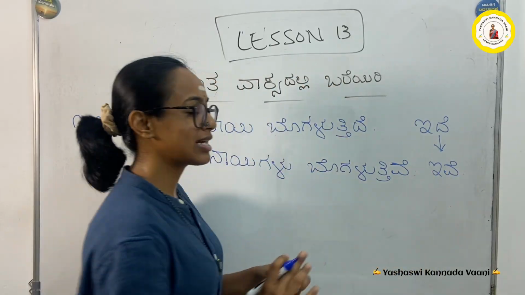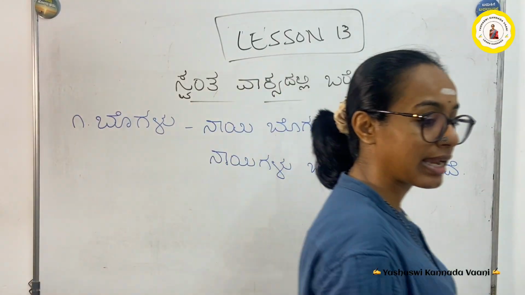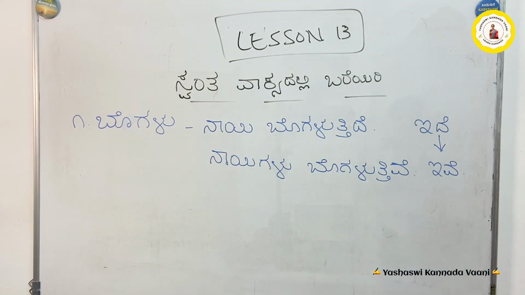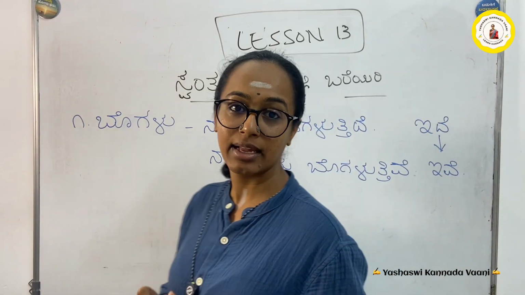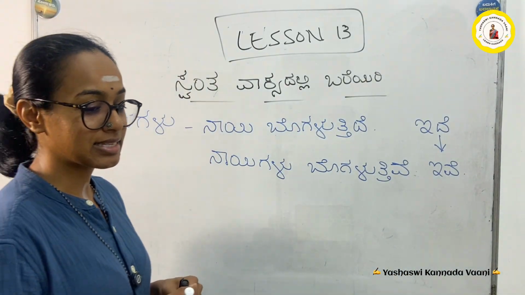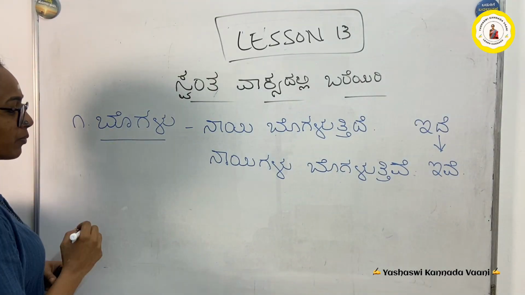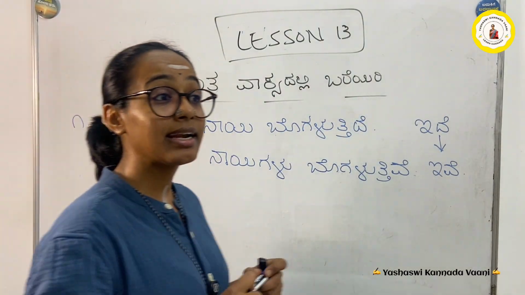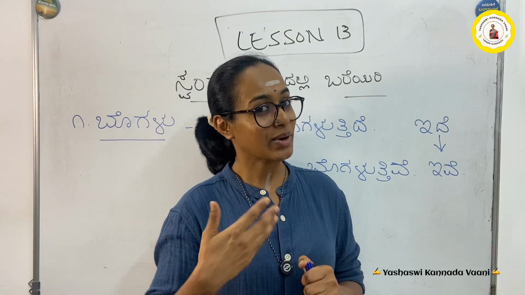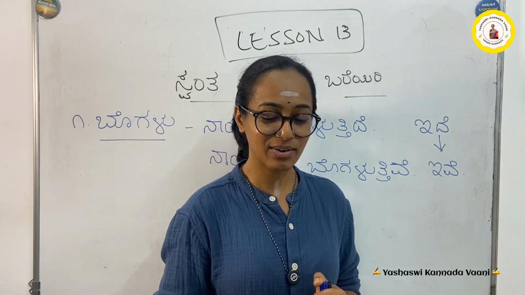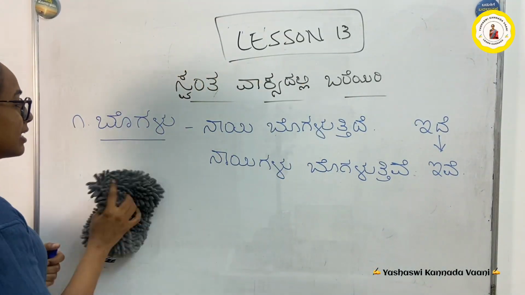Wherever ide is there, it will become ive. Just remember this as of now. We will do this again in one more class. Okay na? So nayi bogaluttide. This is our first sentence. So the first word is bogalu. We'll go to the second one and try to frame a new sentence. If you can frame a new sentence, you can frame the new sentence. Okay na? Very good. I'll erase this one.